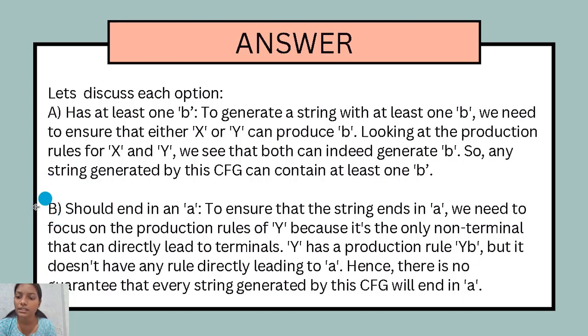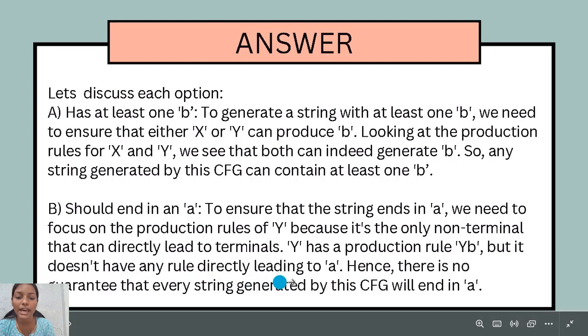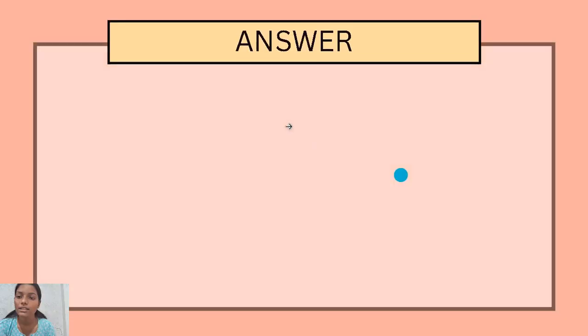Let's see B option, should end in an A. This option says to ensure that the string ends in A, we need to focus on the production rules of Y because it's the only non-terminal that can directly lead to terminals. Y has a production rule Y to B, but it doesn't have any rule directly leading to A. Hence there is no guarantee that every string generated by this CFG will end in A. Let's see other options also.